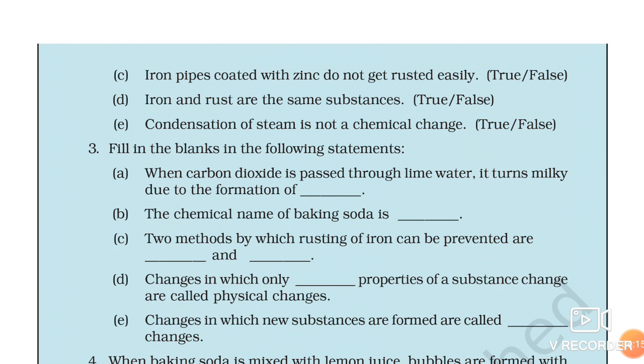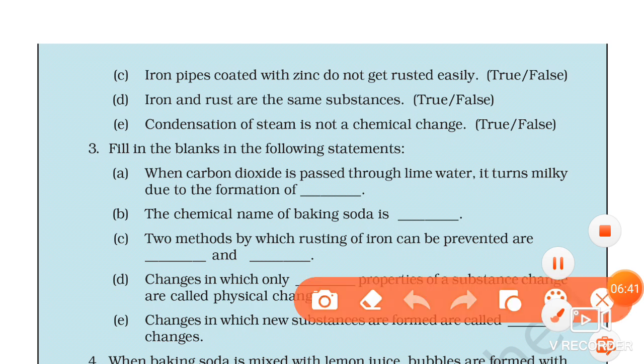So iron reacts with oxygen and forms iron oxide, that is rust. So iron is different, iron oxide is different, so rust is different and iron is different. So this statement is false.